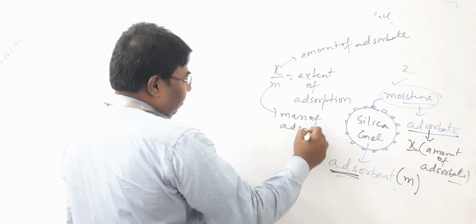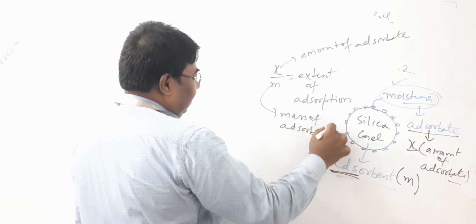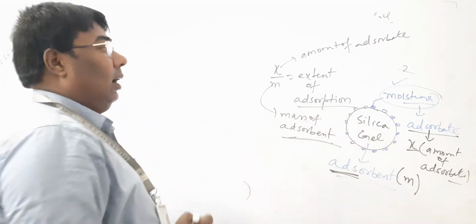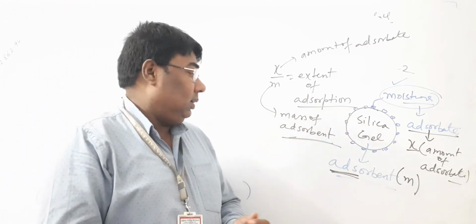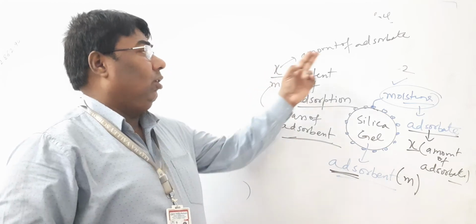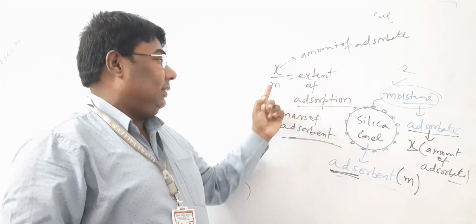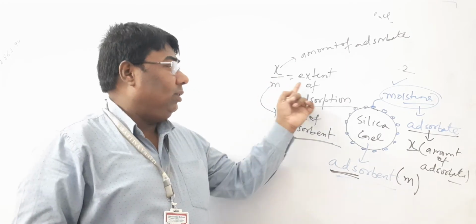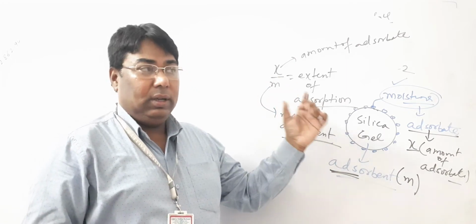So please try to understand these terms: adsorption, adsorbate and adsorbent. The amount of adsorbate is represented by X, M is the mass of adsorbent, and X by M is known as the extent of adsorption.